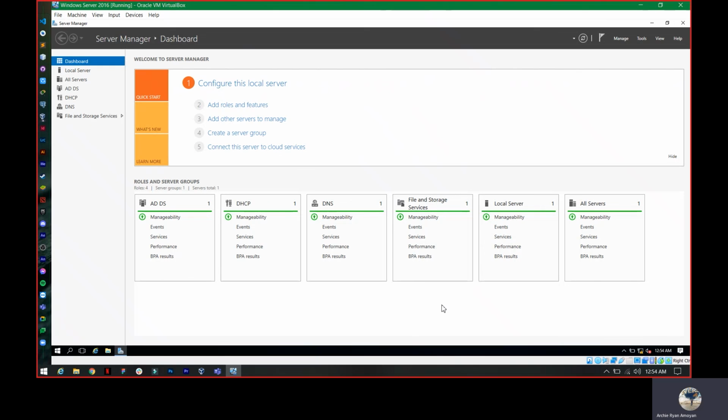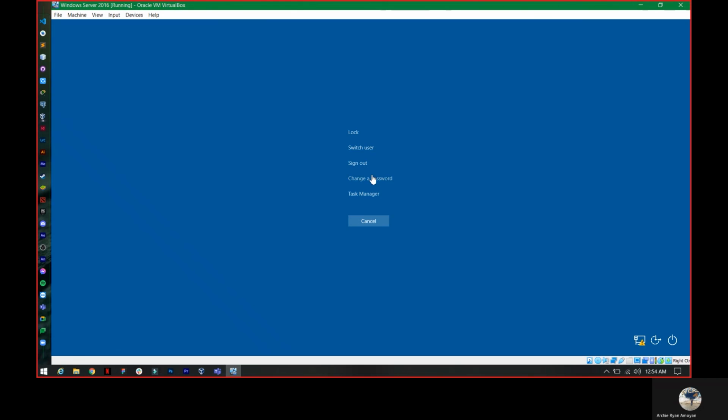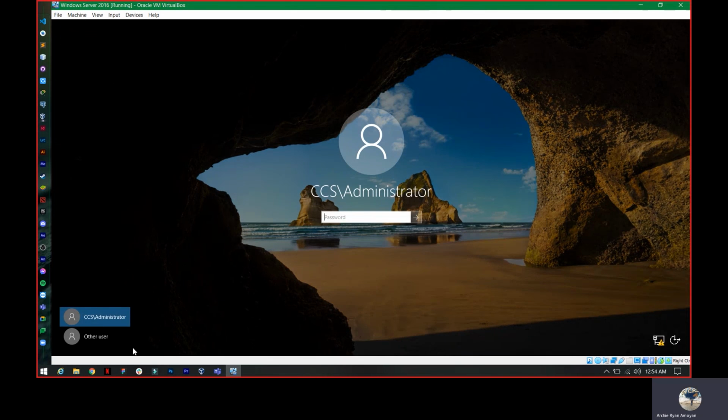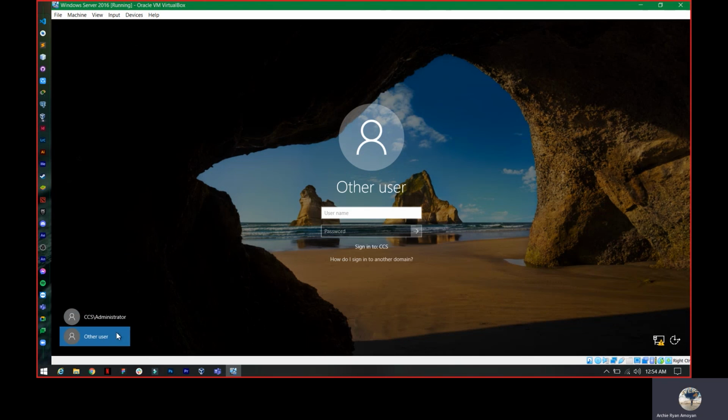Now let's try to log on to the user that we created earlier. Let's sign out of our account to sign in to a different account. Let's select Other User. Then input the logon name, PC1, which we created earlier. Then the password.